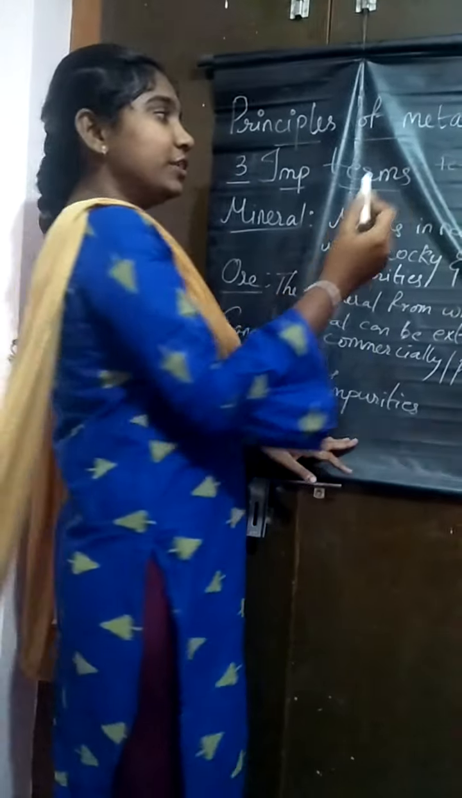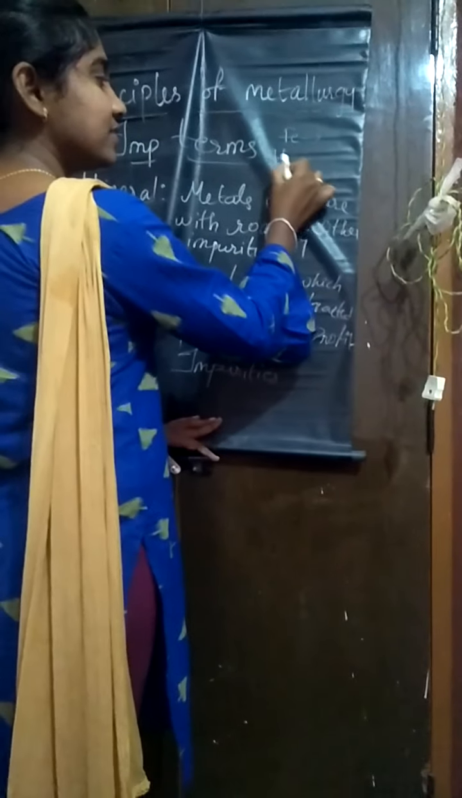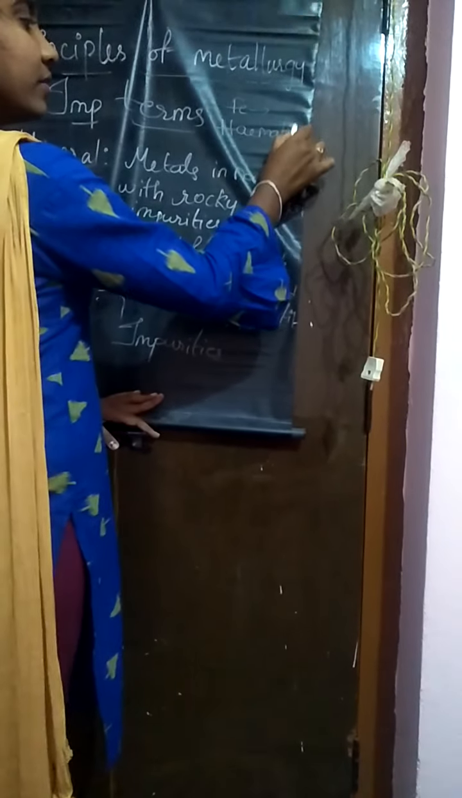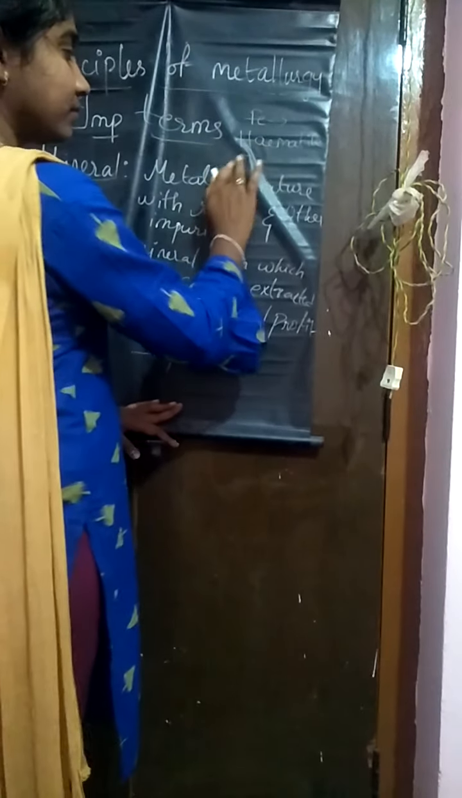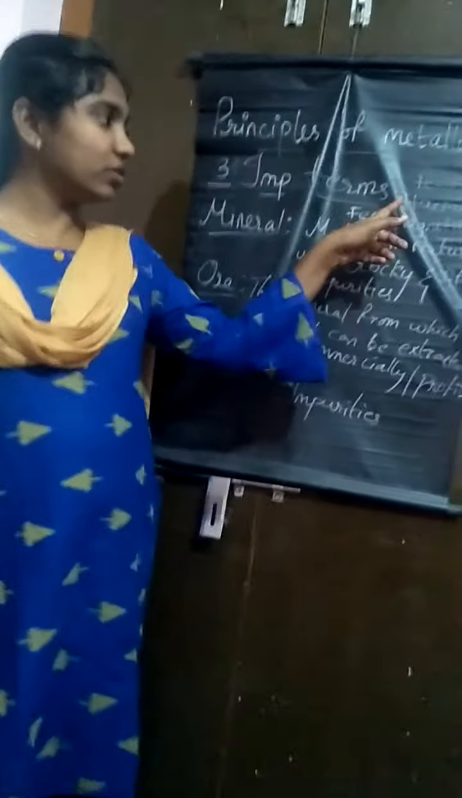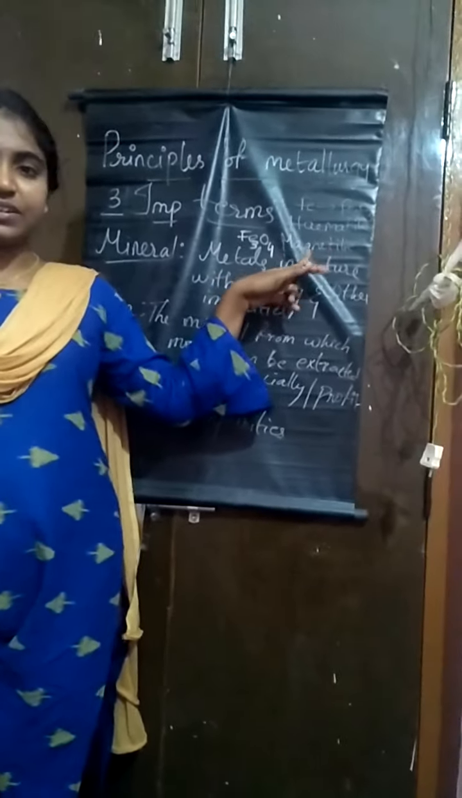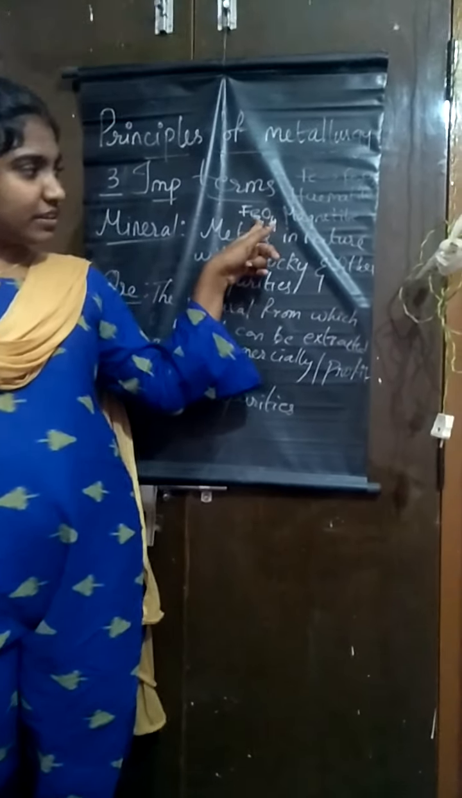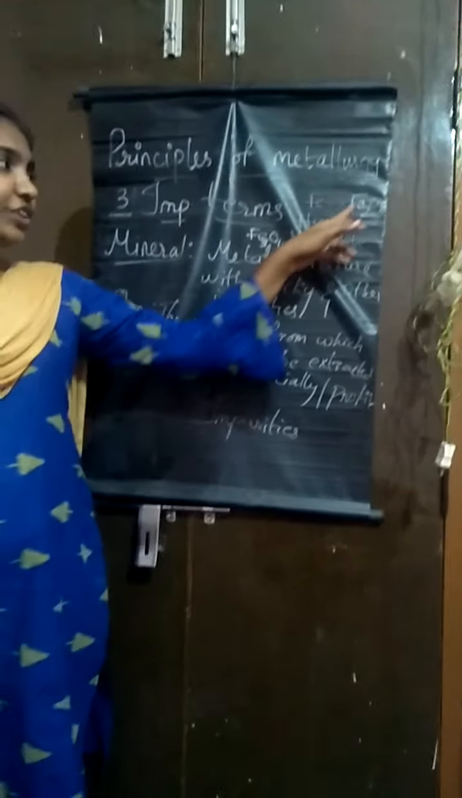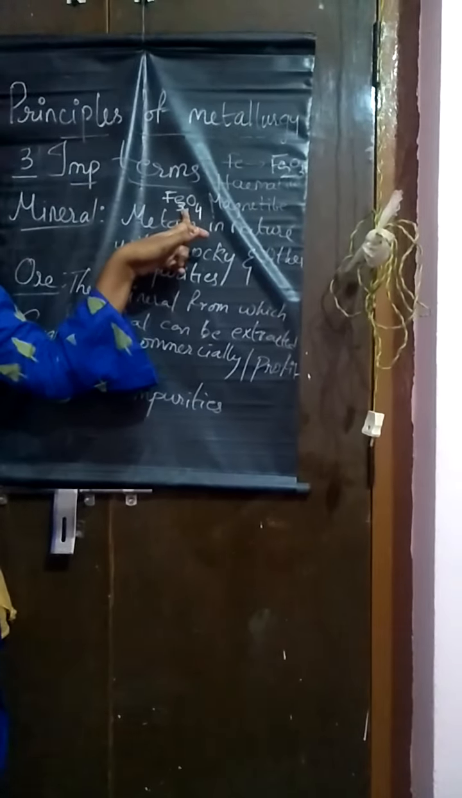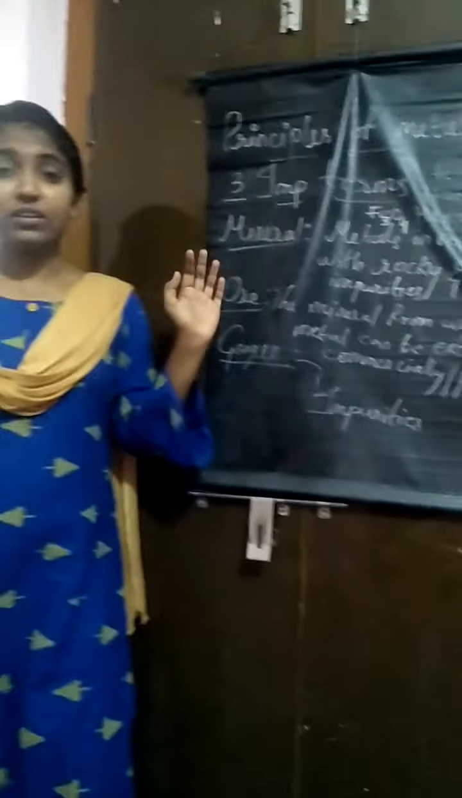Iron metal is present in two different types of minerals. One is hematite and the other one is magnetite. So iron metal is present in hematite, iron is also present in magnetite. These are the two minerals of iron metal. So hematite's formula is Fe2O3 and magnetite is Fe3O4. So here these two are the minerals of iron.